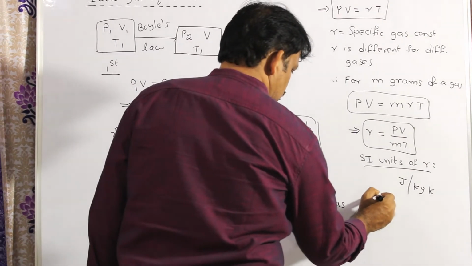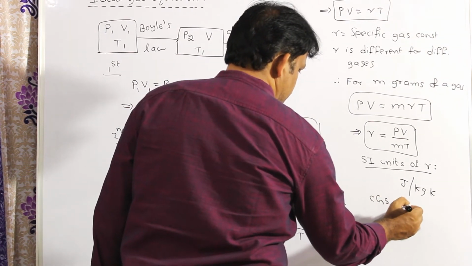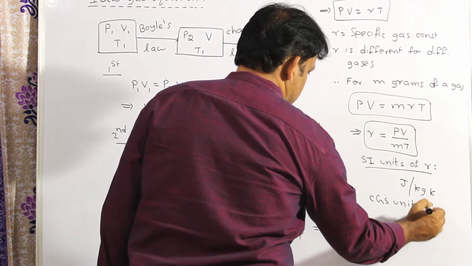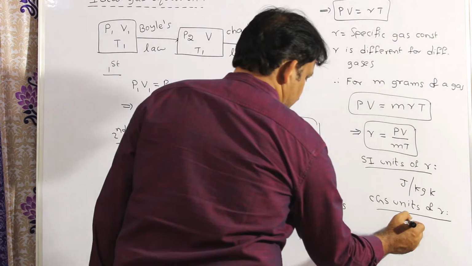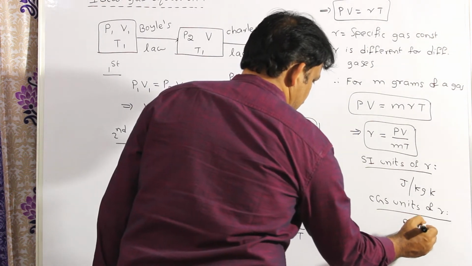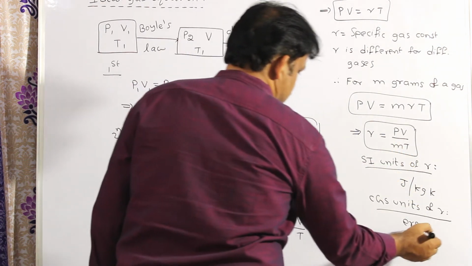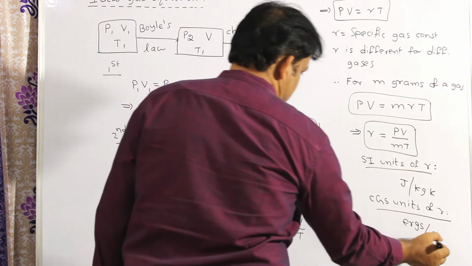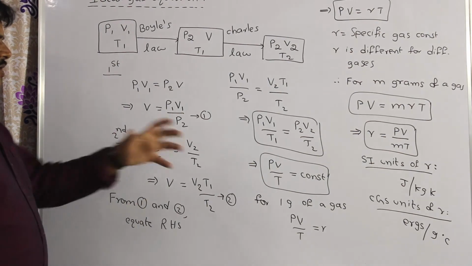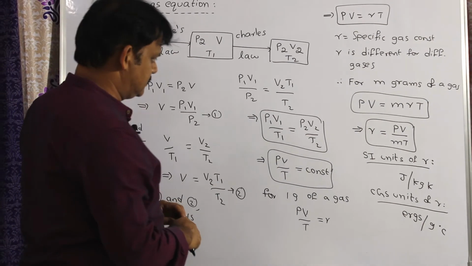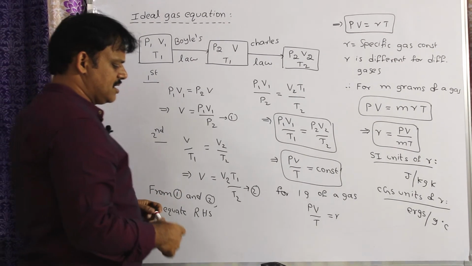And what are the CGS units of small r, the specific gas constant? CGS units of PV are ergs, mass in grams, temperature in Kelvin.